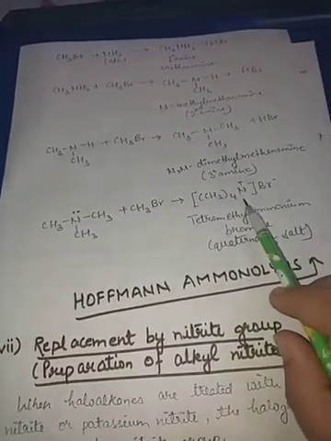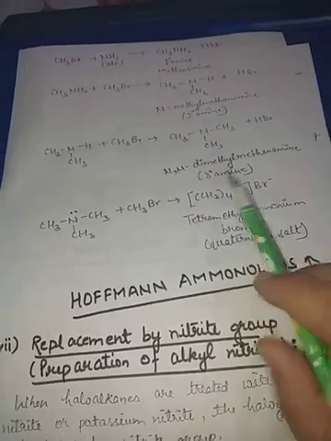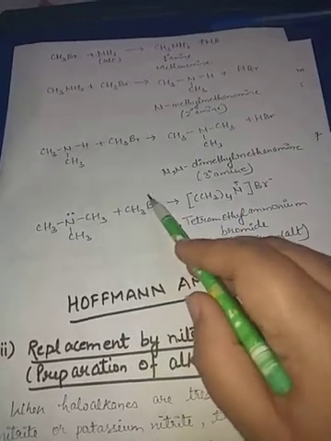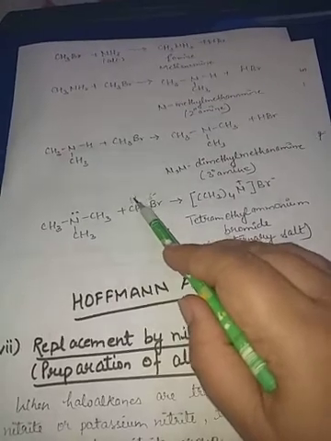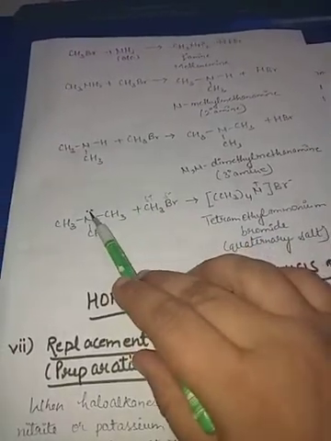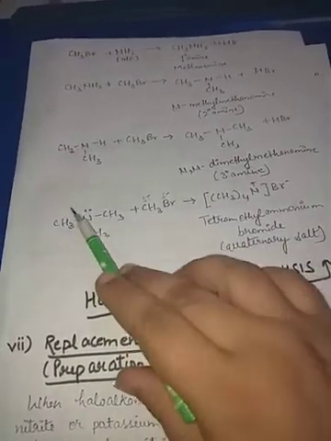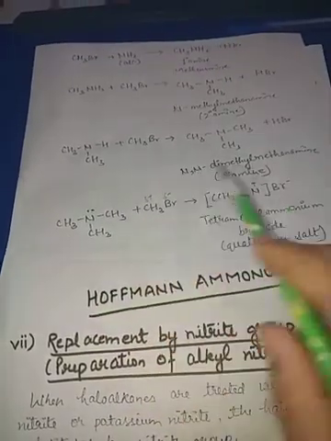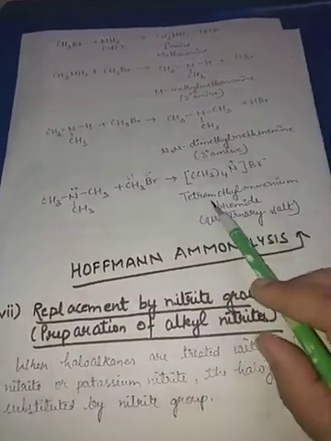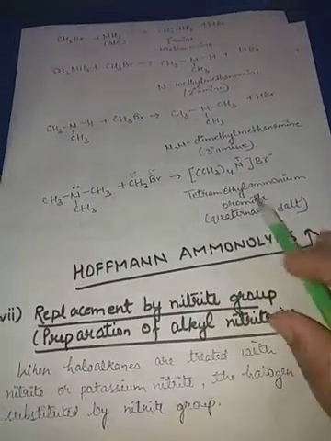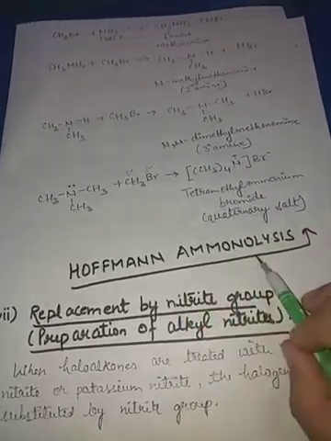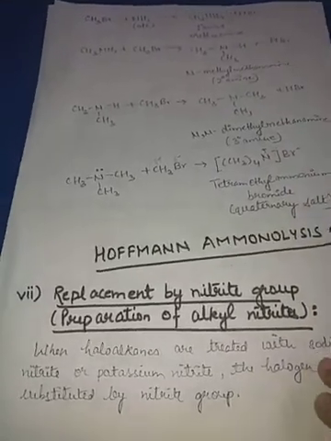With that lone pair, it will attach there, because out of these two, this is partially negative and this is partially positive, deficient of electrons, so this will attach itself here. So this whole will become partially positive, and Br will come here. So this is tetramethyl ammonium bromide, a quaternary salt, and this reaction is called Hofmann ammonolysis.